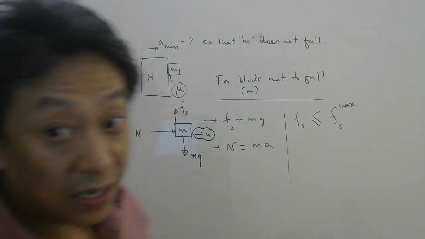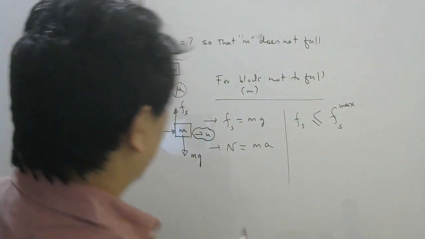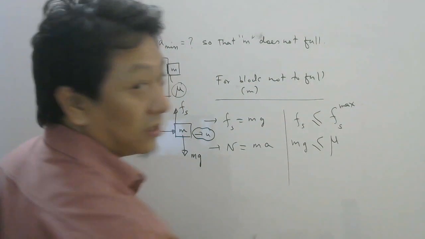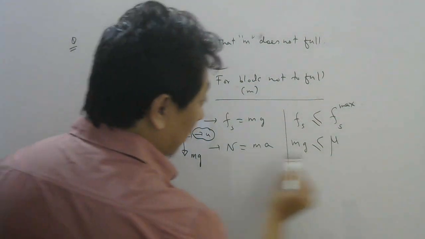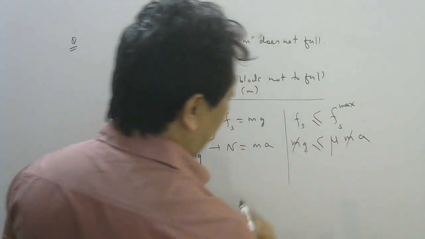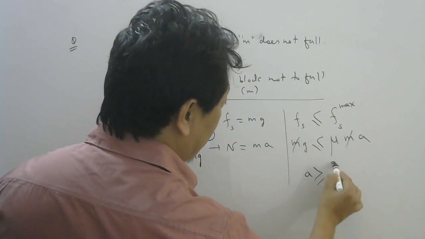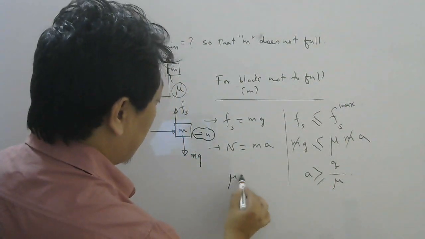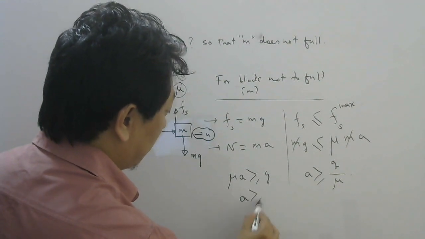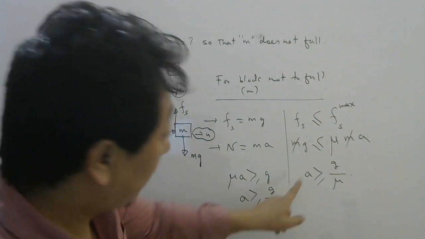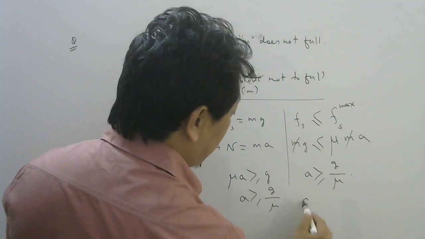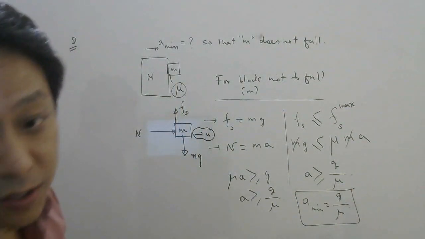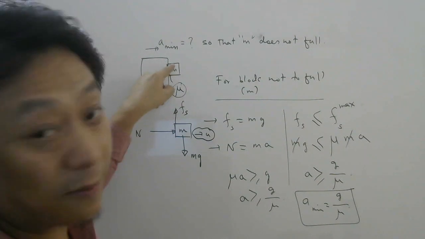Now this static friction we know has a limiting value or maximum value. So static friction should be less than or equal to maximum static friction. Now this static friction should balance mg, and the maximum static friction formula is mu s into N. N should be equal to what here? ma. So m is cancelling, so mu a should be greater than or equal to g. So a should be greater than or equal to g by mu. So what is g by mu? The minimum value, because other values are greater. So with this much minimum acceleration, if you move the blocks, then this small m will not slip.